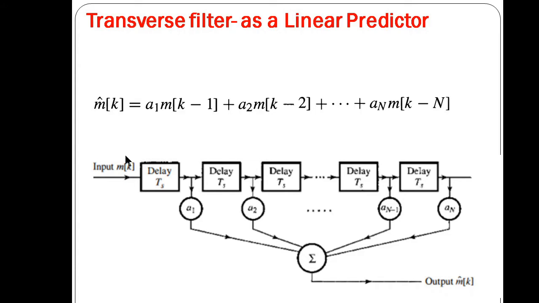Now these samples, that is a1 mk minus 1 and a2 mk minus 2, will be added, and so on, and we get the predicted output value. So the output will be m dash k. This is the way we can have a prediction of the sample. We can easily predict the sample value by knowing the previous sample values, that is mk minus 1, mk minus 2 and so on. Knowing more previous sample values, we can predict the future value of our sample. This predictor we are going to use in a DPCM.